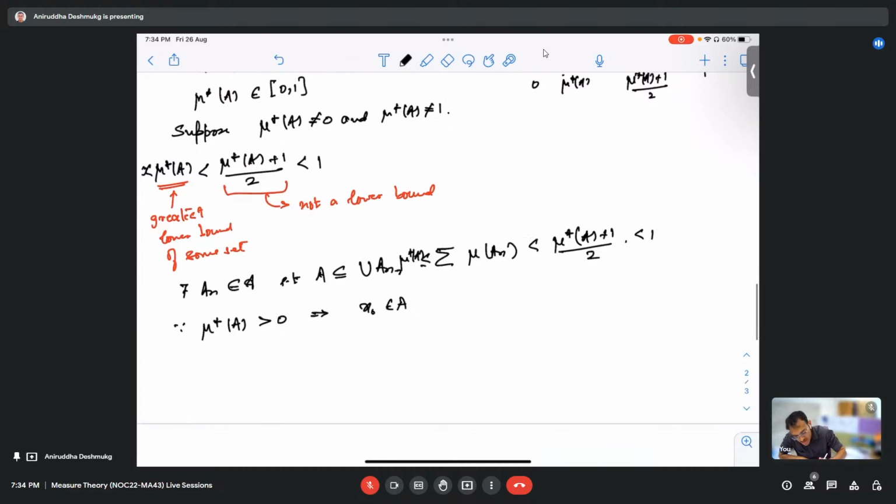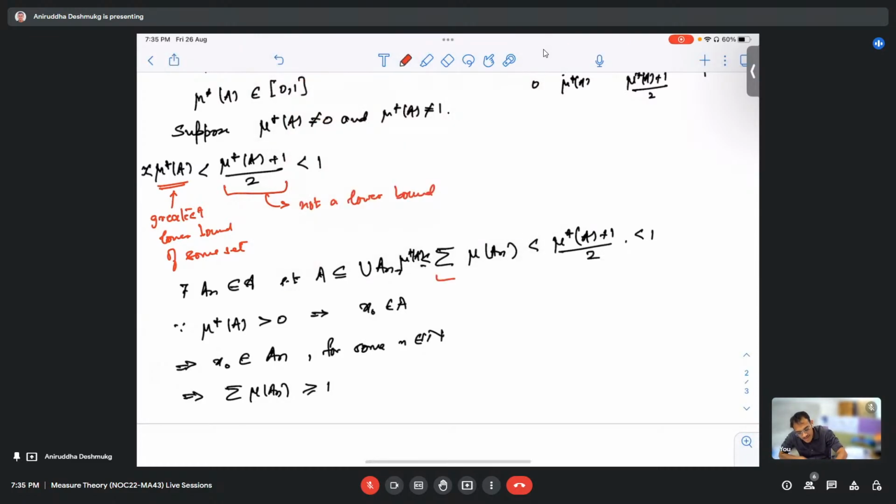Therefore, if it is bigger than 0, x naught is inside A, which means x naught is inside one of these ANs, correct? But what would this mean? This means that this sum is at least 1, because it belongs in at least one of the covers.